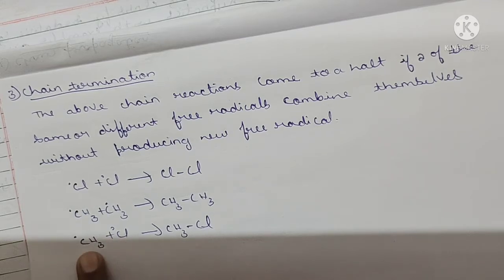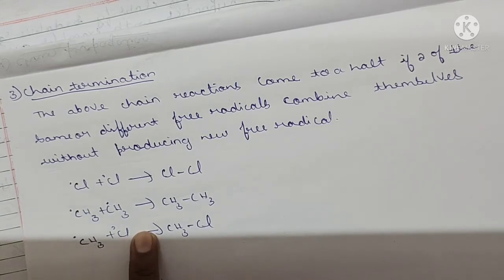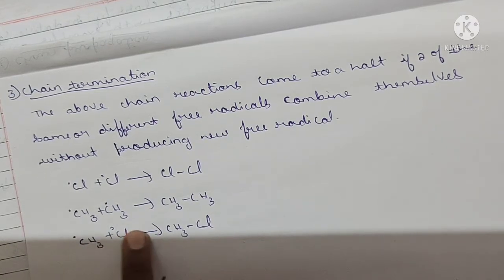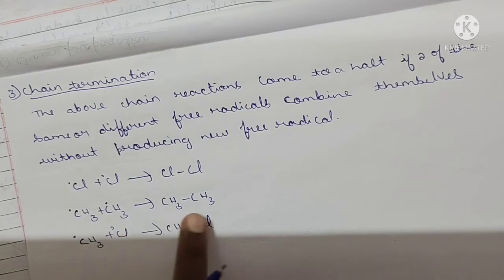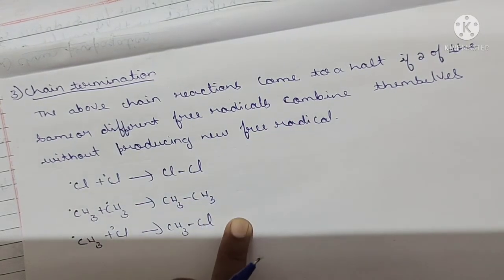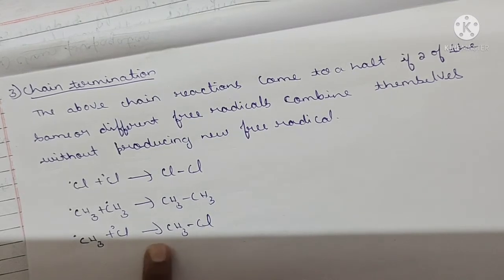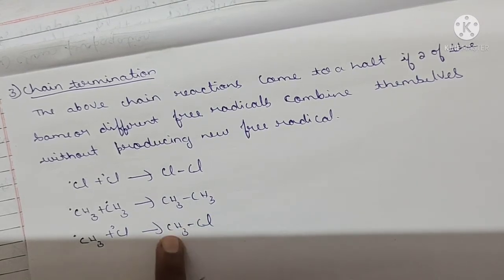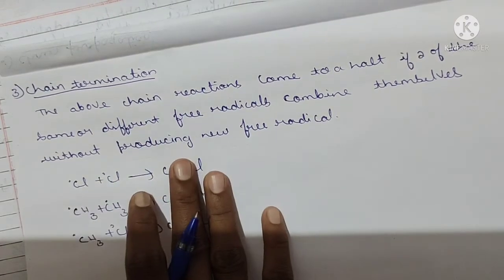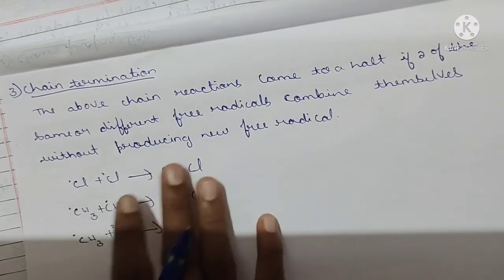These are different free radicals, and when they combine, they won't form a new free radical. That is CH3Cl, chloromethane, methyl chloride. This is the completion of the first question, the free radical mechanism of the alkane.